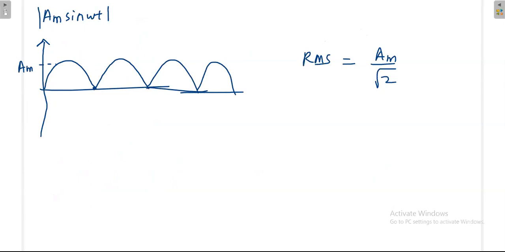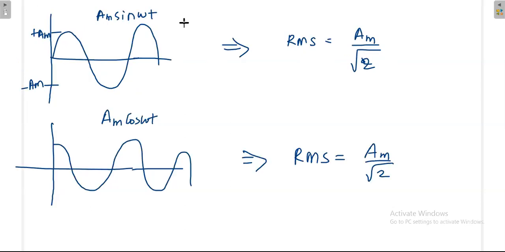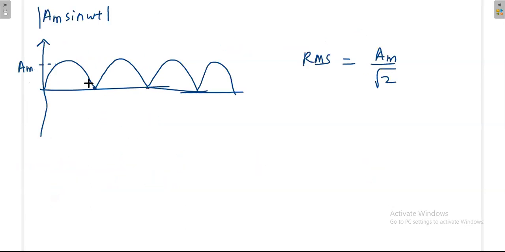That's why instead of this way, I can also flip this. Even if I draw like this, then also it will dissipate the same power. That is, the RMS value is Am divided by root 2 only. So you have to understand this first. And then again here Am sin omega t is there. Here also Am sin omega t.